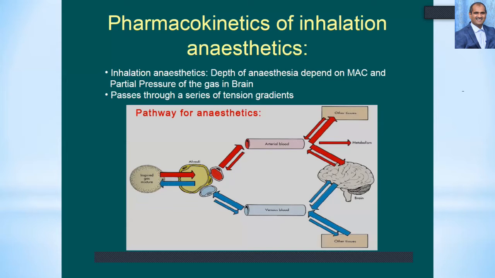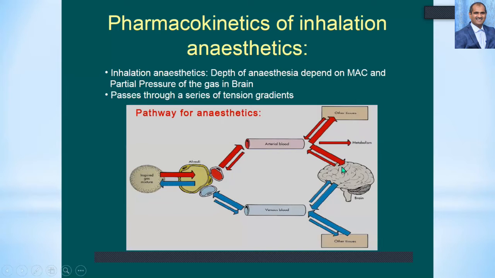Whenever the drugs are administered, they enter the capillary, and there will be a little pressure, and this is called the partial pressure. Then they go to other tissues, and metabolism also occurs simultaneously.